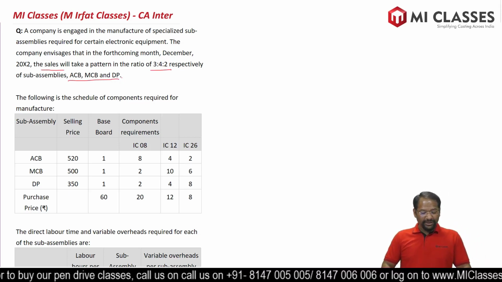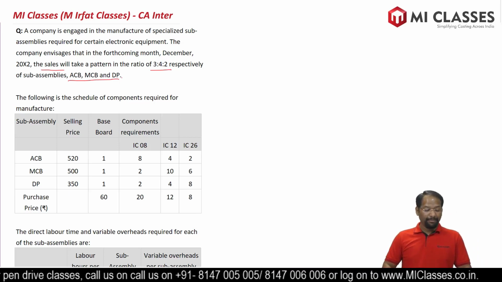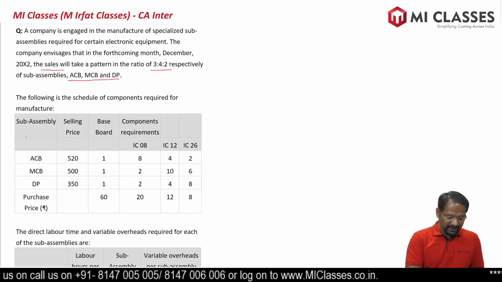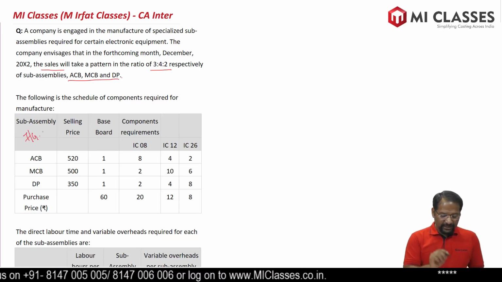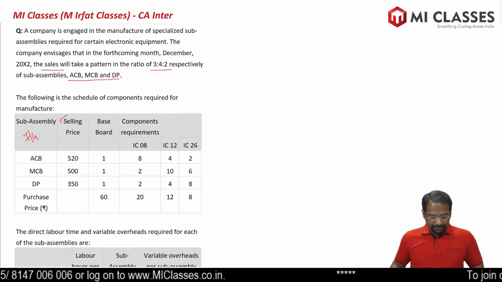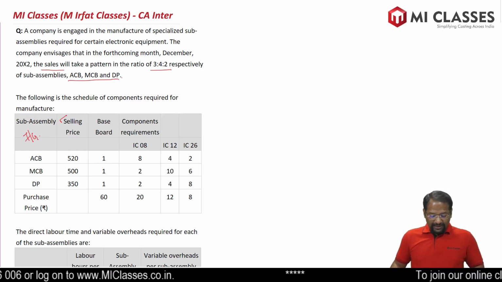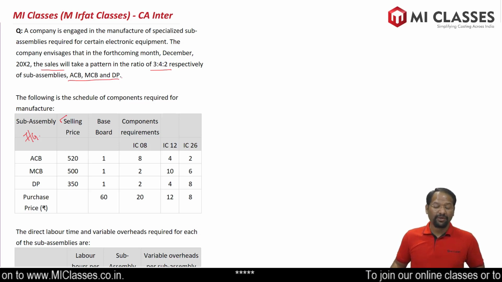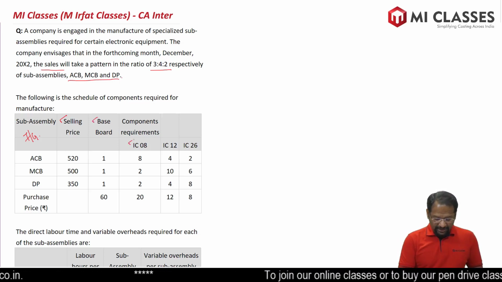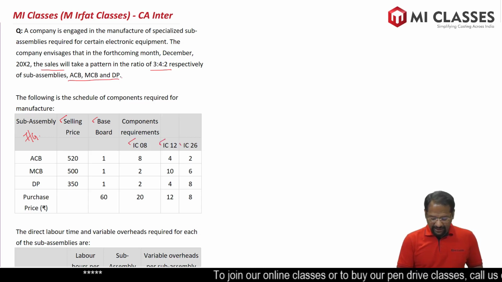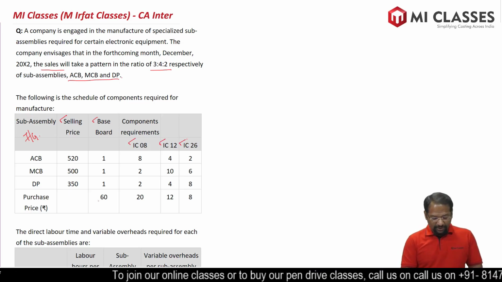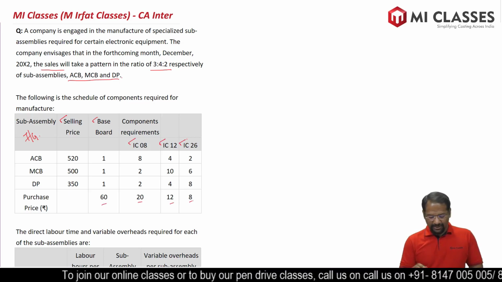The following is the schedule of components required for manufacture. Sub-assembly ACB, MCB, and DP, these are basically finished goods, and selling price is also given for all the three products. Baseboard components requirement, these are basically the raw material. So there are four raw materials. One is baseboard, one is component 08, IC12, and IC26. And purchase price of all these raw materials are also given in the question.